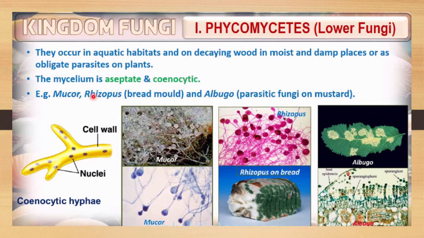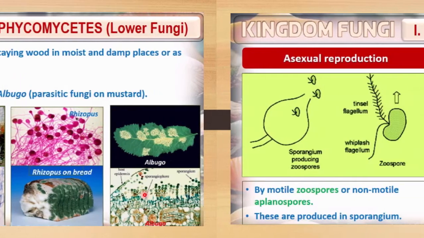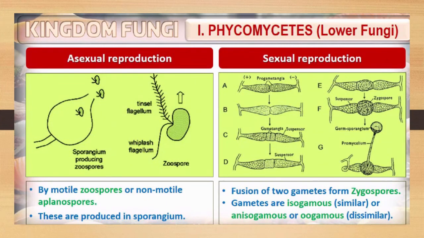Phycomycetes include Mucor and Rhizopus, which is also called bread mould. Then Albugo, which is parasitic on mustard leaves. Here you can see white patches on the leaf of a mustard. Phycomycetes exhibit two types of reproduction, asexual as well as sexual. They do asexual reproduction by motile zoospores or non-motile aplanospores.